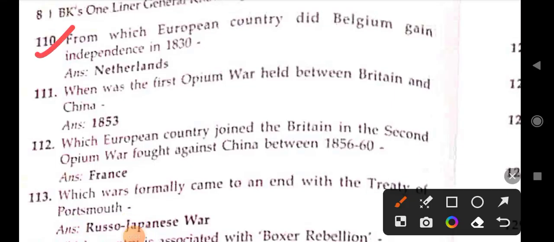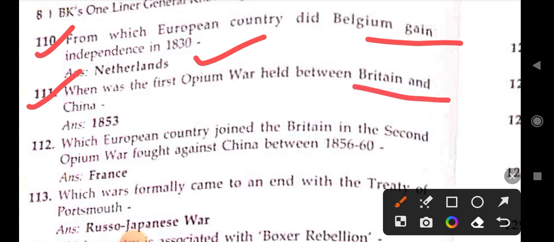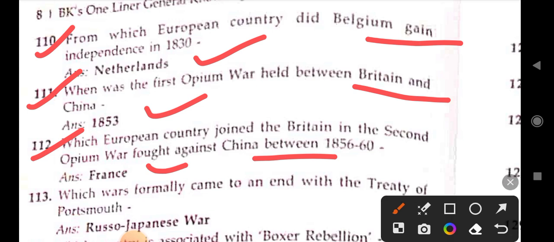From which European country did Belgium gain independence in 1830? Netherlands. When was the first Opium War held between Britain and China? 1853. Which European country joined Britain in the Second Opium War fight against China between 1856 and 60? France.